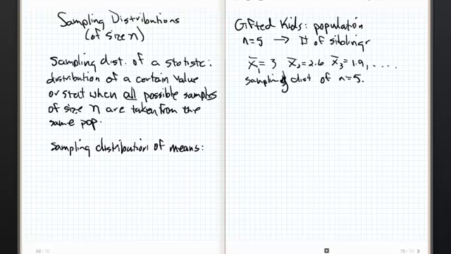Now let's do exactly the same thing. We're going to grab a sampling distribution of size 5, but instead of a sampling distribution of the means, we're going to talk about a sampling distribution of the variances.